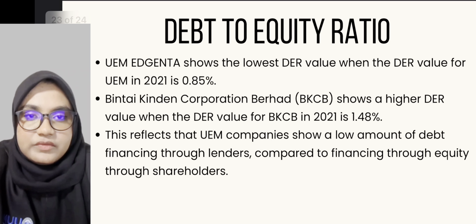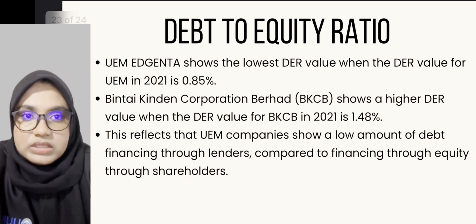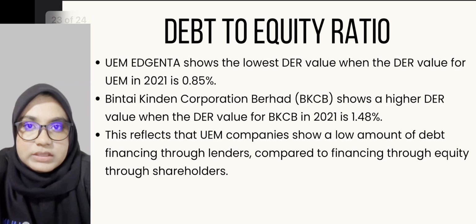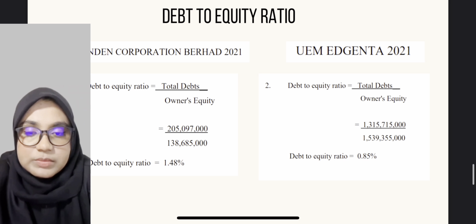1.58%. This reflects that UEM shows a low amount of debt financing through lenders compared to financing through equity from shareholders. To conclude, from my observations after interpreting the leverage ratios of these two companies, I found that the financial position of Binti Kinder Corporation Berhad is not good because the debt to asset ratio and the debt to equity ratio are higher than the industry average.